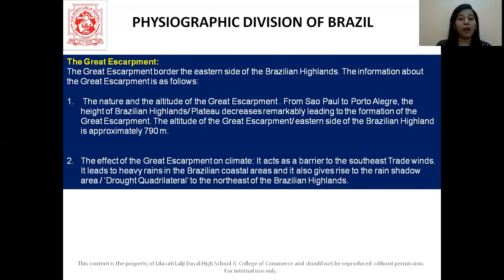So in the next chapter, when we're talking about climate, we will also discuss drought quadrilateral, which is towards the northeast of the Brazilian highlands. Because it makes a barrier, whatever moisture is there, they lose it in the Brazilian coastal area. So there they have huge rainfall. But then what is behind the Great Escarpment? It becomes a rain shadow area. Very little rain. That's why it is called drought quadrilateral. So the northeast side becomes a drought quadrilateral or the rain shadow area, because there is no sufficient rainfall there. All right. Let's proceed now.